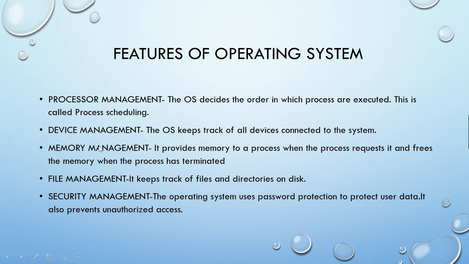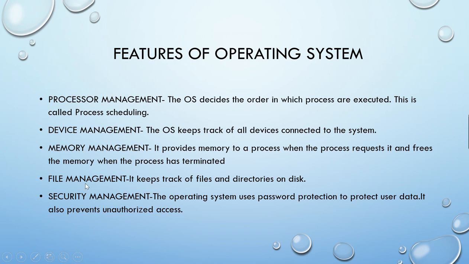The next feature is memory management. The operating system provides memory to a process, which is known as allocation of memory, and it also frees the memory from the process when the process does not require the memory or when it has finished execution. That is known as deallocation of memory. So the operating system performs allocation and deallocation of memory.